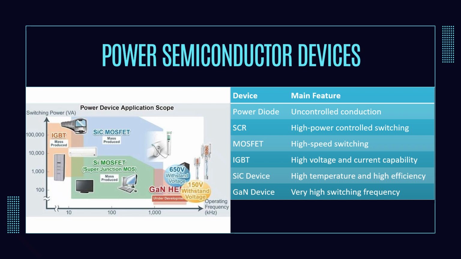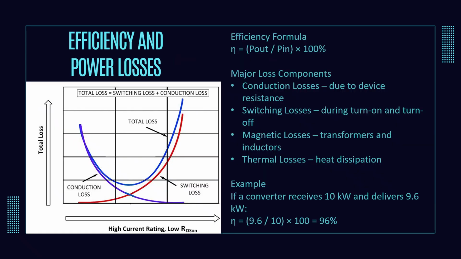So although selecting the proper semiconductor device is very important, another equally critical objective is minimizing the power losses and maximizing efficiency. One of the most important performance indicators of any power electronic converter is its efficiency, which is the ratio of output power to input power.